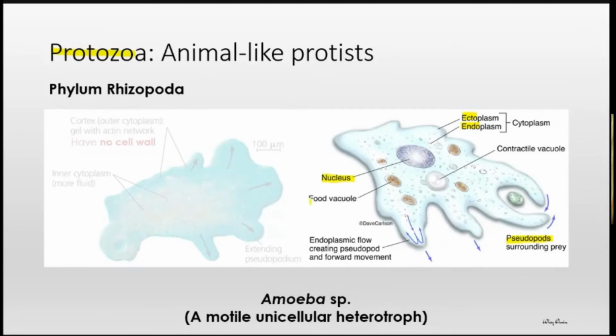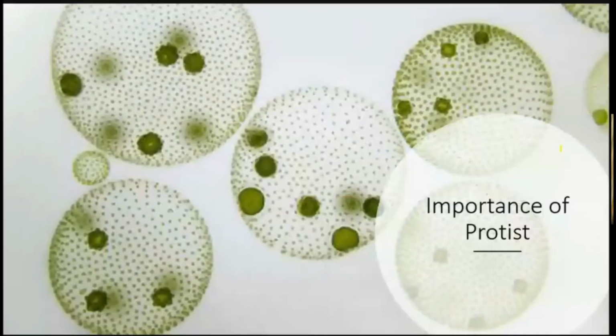Okay, the food vacuole and the contractile vacuole. Again, the contractile vacuole is not only found in the Chlamydomonas, but it can be found in the amoeba species to control the water content. Okay. So now I move on to the last learning outcome, why we need to study a Kingdom Protista.